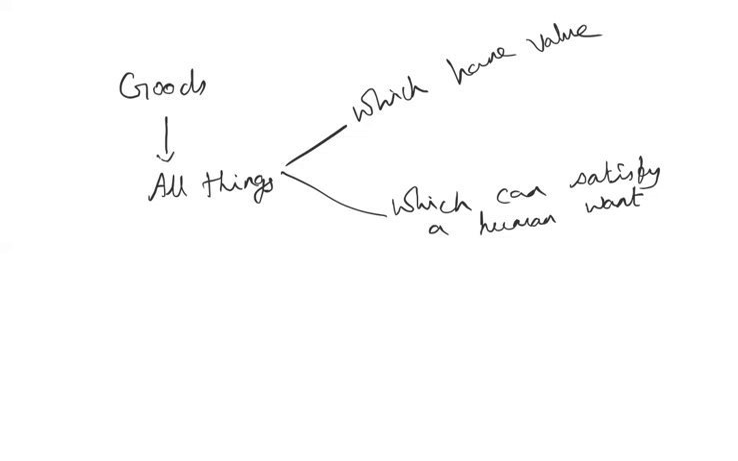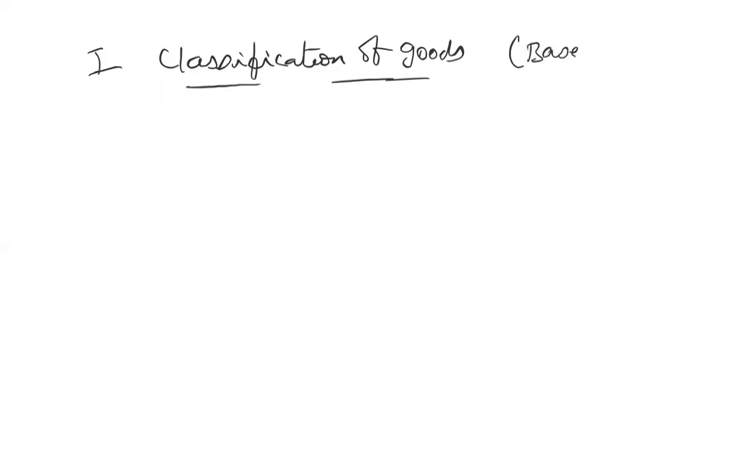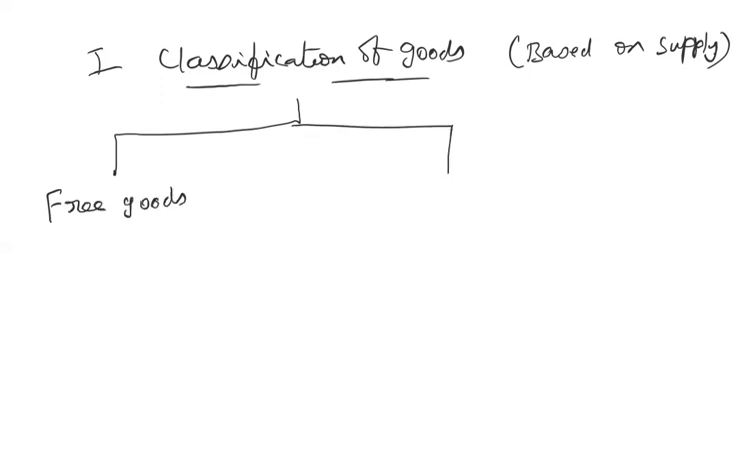There are certain classifications of these goods. These goods are divided into different types. So let us see what the classifications of goods are. The first classification, the classification of goods based on supply. Based on the supply of goods, goods are classified into free goods and economic goods.